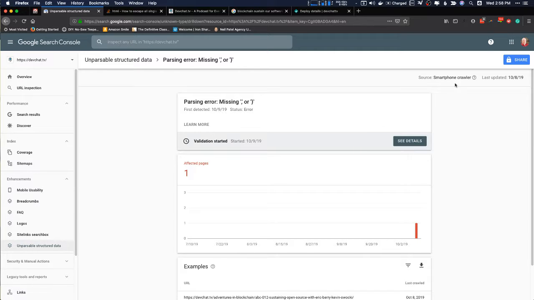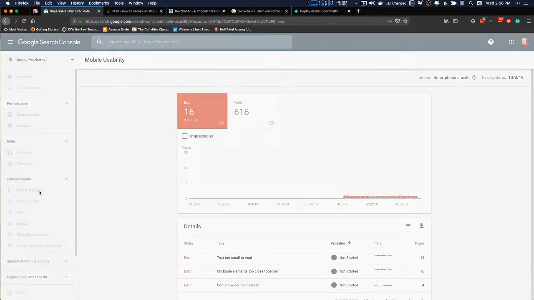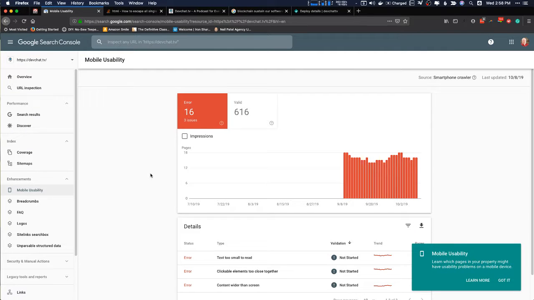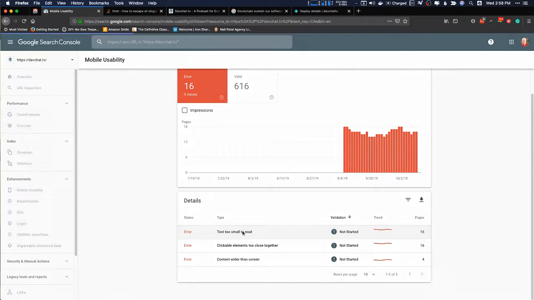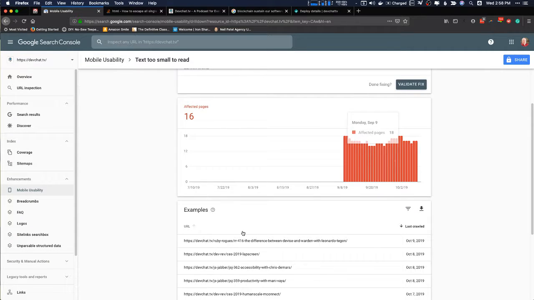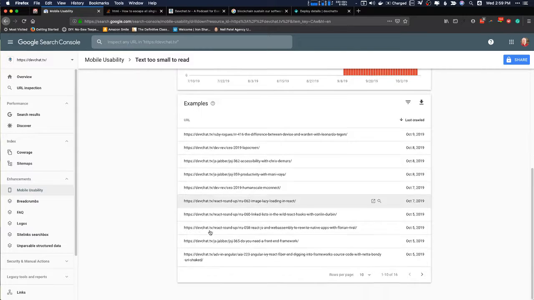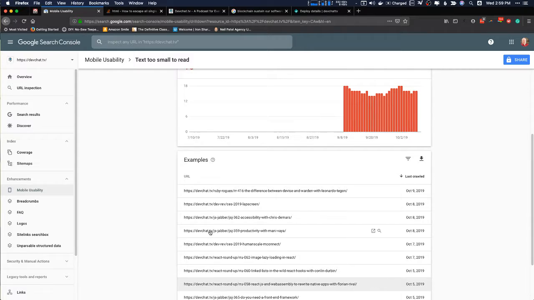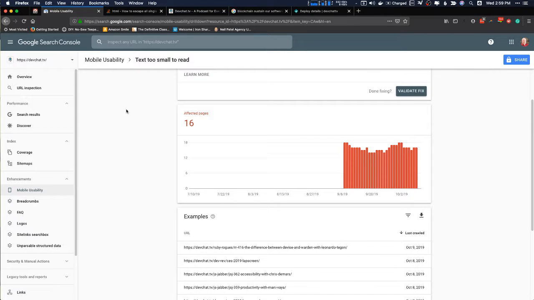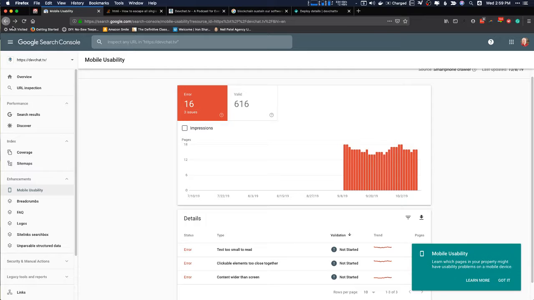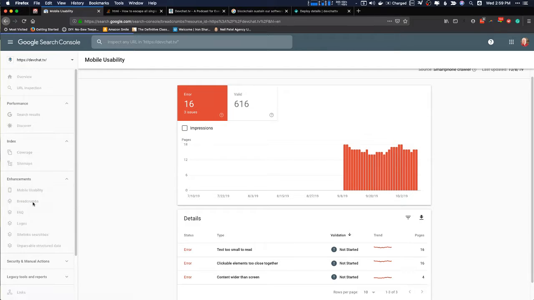Anyway, you can also see that the crawler is their smartphone crawler. What that means is that it crawls it to see how mobile friendly it is, and it'll actually tell you what some of the issues are. So I have some issues where it doesn't like the text size. You can see that this is across all kinds of different things, so it's probably an issue on all the pages. It's just that's where it picked it up.